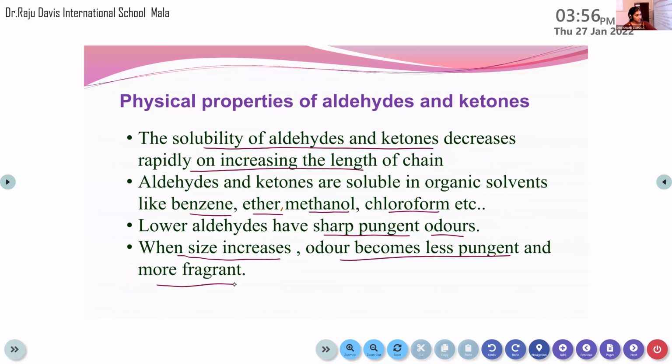Is this clear, children? Yeah. Okay, Nandana, will you please read these points? The solubility of aldehydes and ketones decreases rapidly on increasing the length of the chain. Aldehydes and ketones are soluble in organic solvents like benzene, ether, methanol, chloroform, etc. Lower aldehydes have sharp, pungent odors. When size increases, the odor becomes less pungent and more fragrant. Okay, so this is clear about the physical properties.